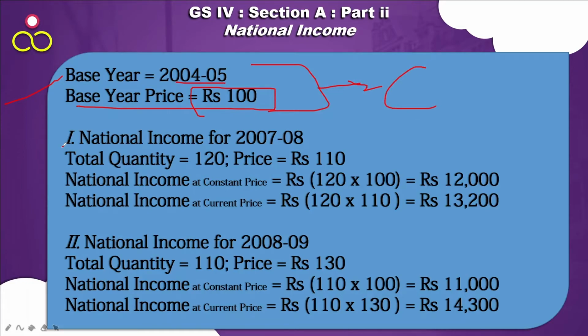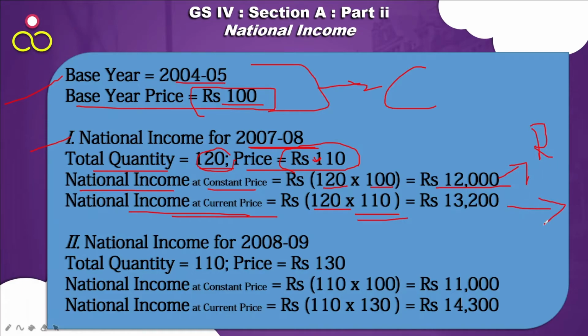ठीक है? Now let's say कि we want to find out the national income for 2007-2008. The total quantity produced during 7-8 is 120 and the current price of that year was rupees 110. ठीक है? So at constant price, if we find the national income, then this will be 120, the quantity, into 100, the base year price rupees 100. So this is 12,000. National income at current price क्या होगा? 120 into rupees 110. Rupees 110 मतलब the current year price. So what is this? This is real national income. And what is this? This is nominal.